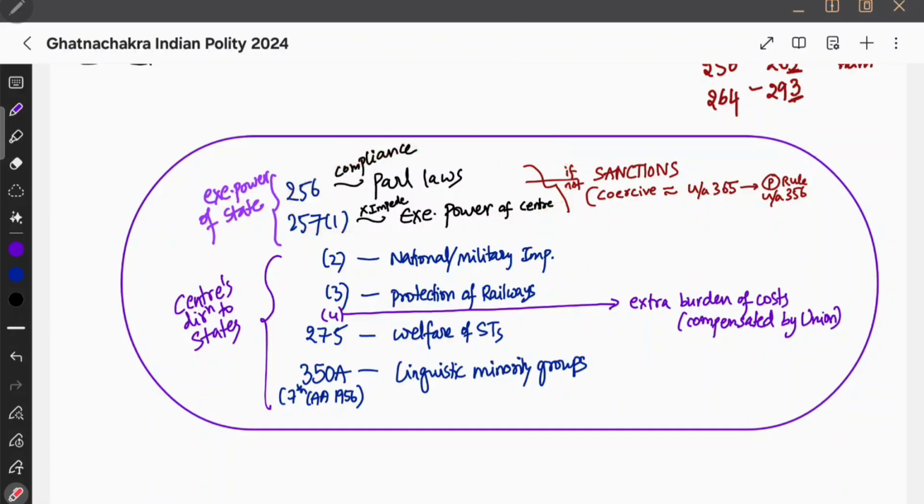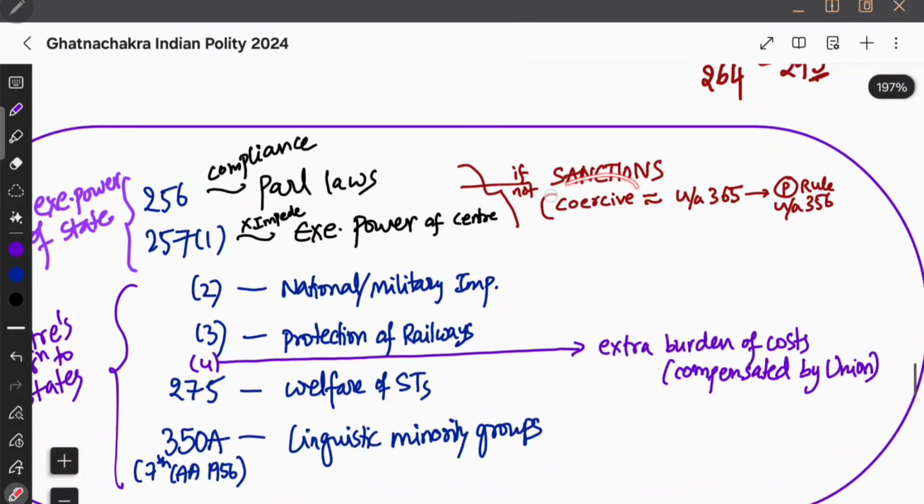So if in case this did not happen and if they fail to comply with that, then president can impose sanction, and such sanctions are coercive in nature, meaning they are very strict. Therefore, under Article 365, President can assume that a state has failed to comply with directions given by the center, and it will be lawful for the President to hold that a situation has arisen for which government of the state cannot be carried in accordance with the provisions of the Constitution. It means he can impose President rule under Article 356.